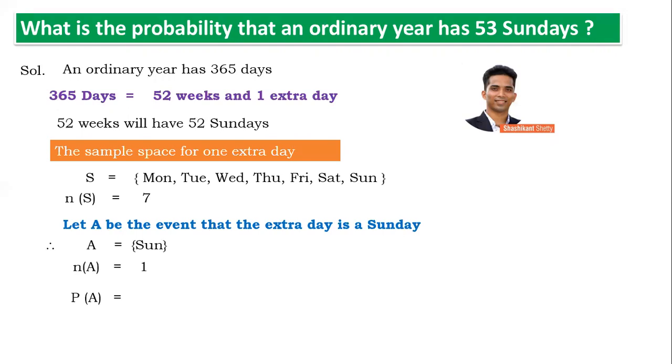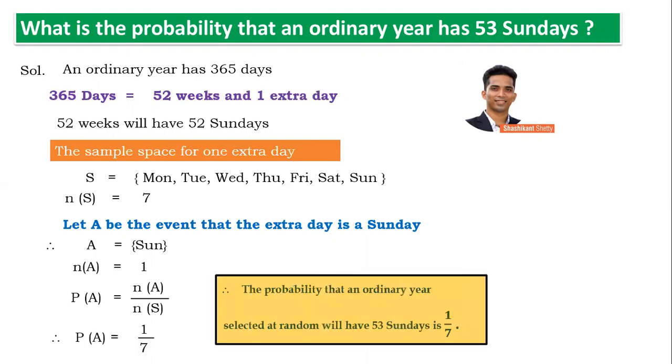And we know the probability formula is number of favorable outcomes upon total number of outcomes. For this, it would be n of A upon n of S, that is 1 out of 7. So the probability that an ordinary year selected at random will have 53 Sundays is 1 upon 7. So a very, very simple sum.